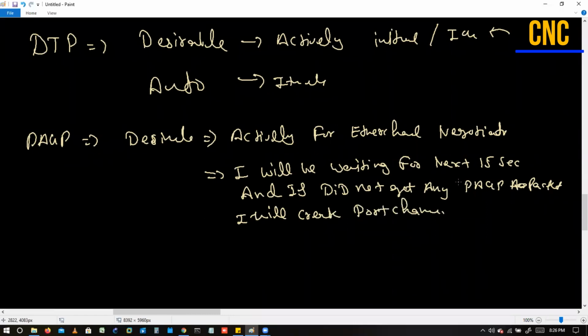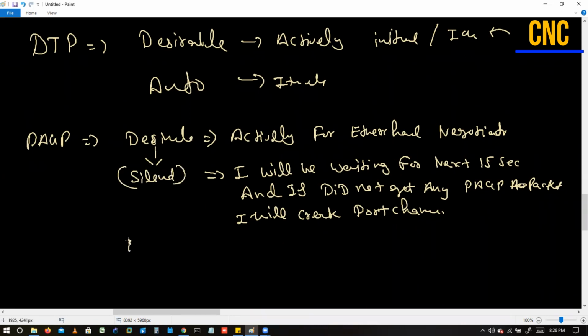It means it doesn't matter whether in front of me we have a PAGP device or not. It will actively initiate, and after 15 seconds, it will form the port channel. And the reason being, by default desirable supports a silent mode. So this is because of the silent, right?